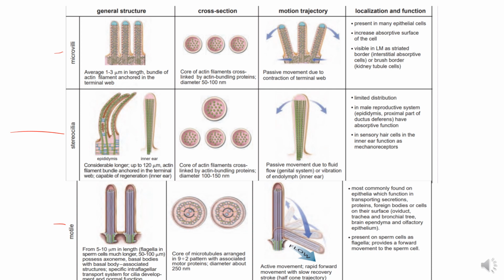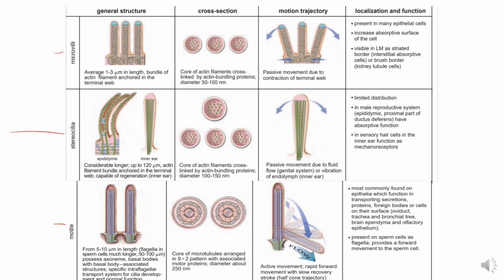Then localization: present in many epithelial cells, they increase the absorptive surface area of the cell, and are visible in the light microscope as a striated border. In intestinal absorptive cells they are known as the striated border, while in the kidney tubular cells where absorption occurs, they are known as the brush border.